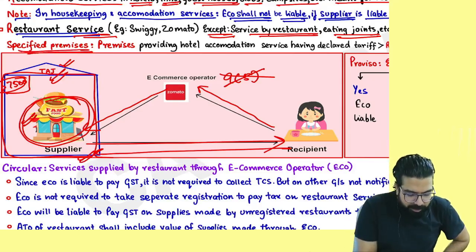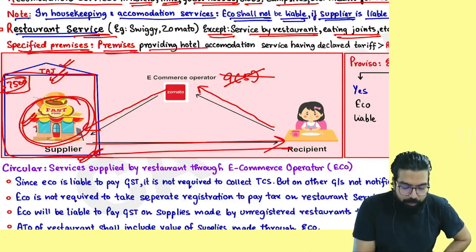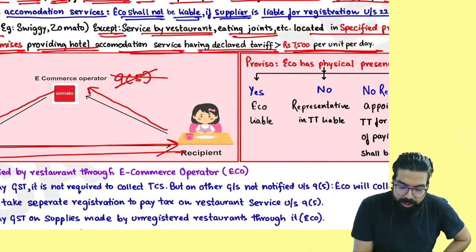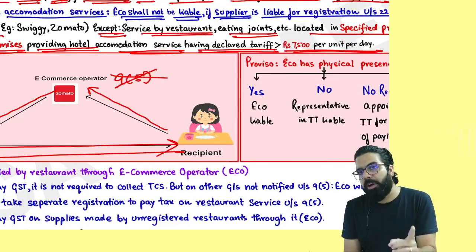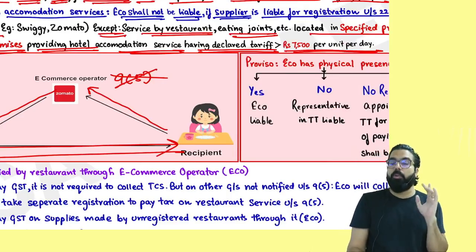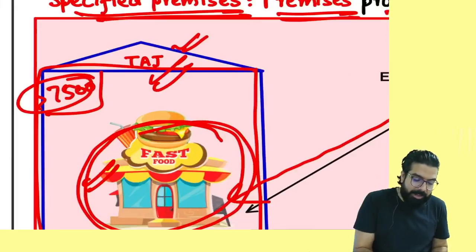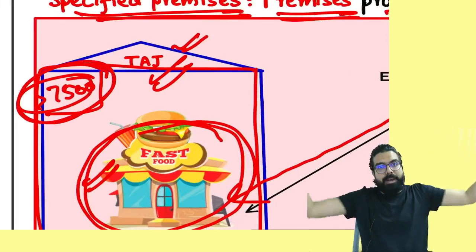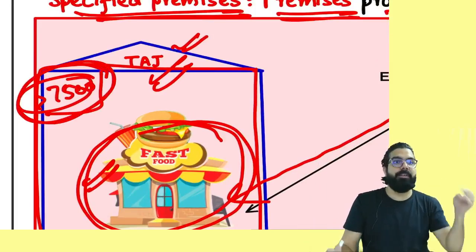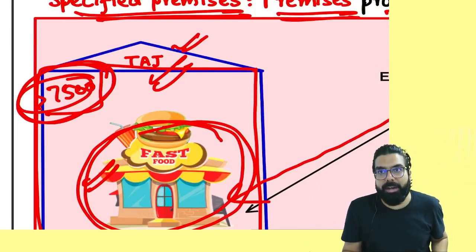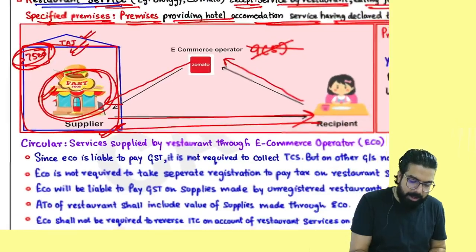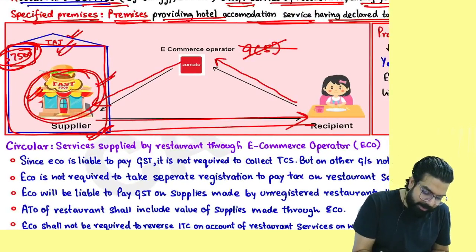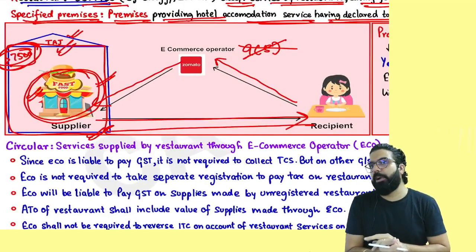Everyone over here, specified premise means premises providing what? Hotel accommodation service having declared tariff more than 7,500 per unit per day. More than 7,500. It means any room's rent, if it is more than 7,500 in a premise, that premise becomes specified premise, and from there, if the food is provided, e-commerce operator will not be liable. Who will be liable, everyone? The specified premises' restaurant will be liable. Is my point clear to all?